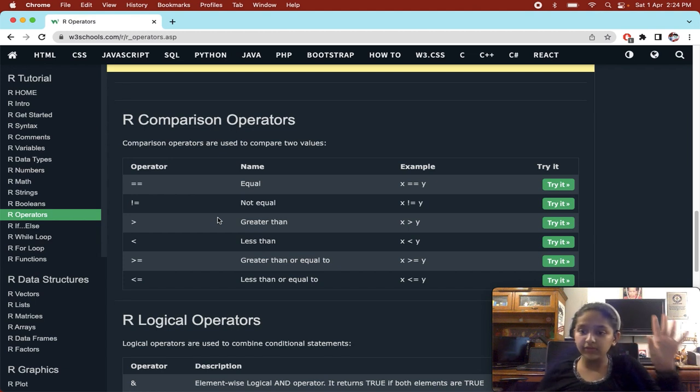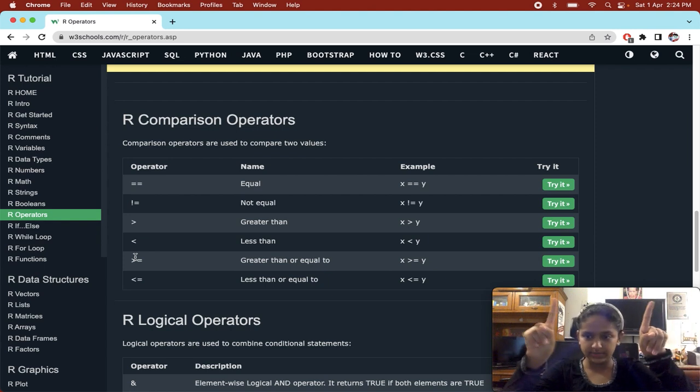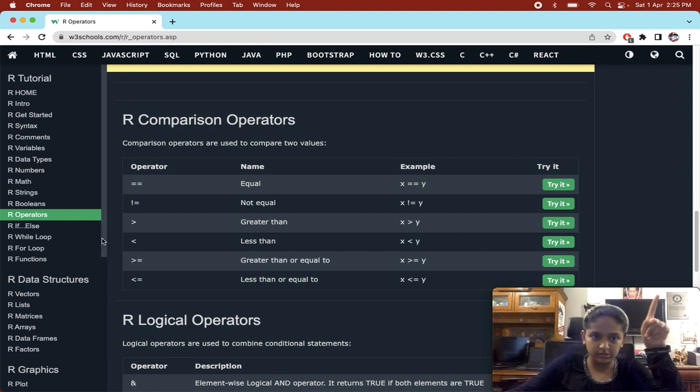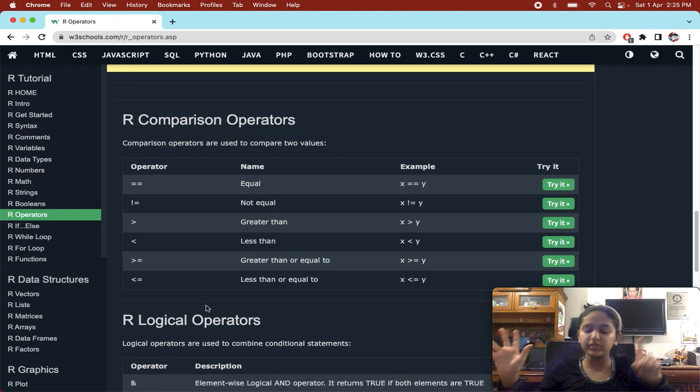Is 5 greater than 3? Yes, true. Is 5 less than 3? False. And then here we even have this operator, the greater than or equal to operator. This is used in, for example, an if else, where you have 2 statements. You will understand about it in the next chapter, but I'm just giving you an example.